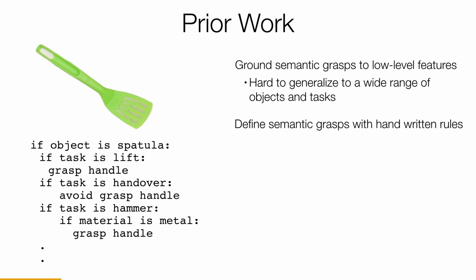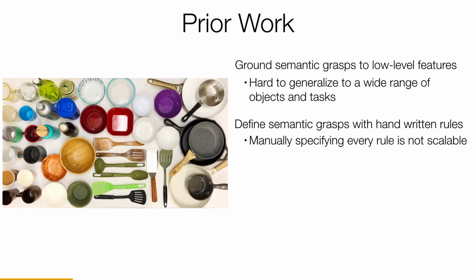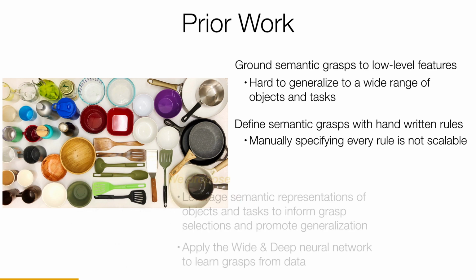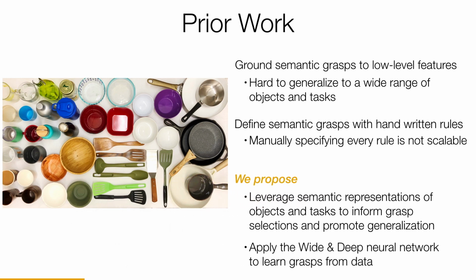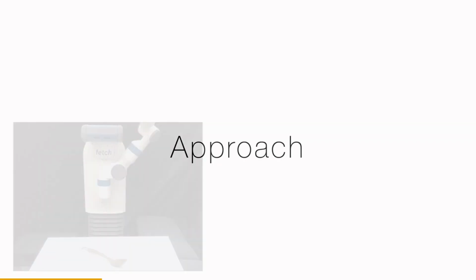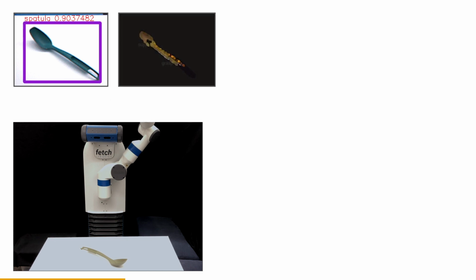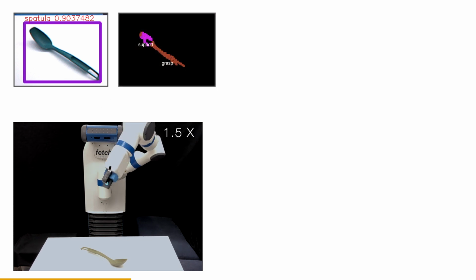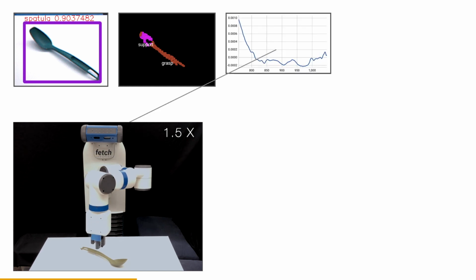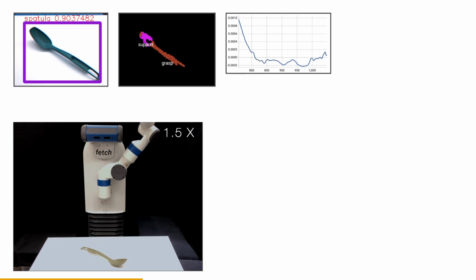Other works define semantic grasp with handwritten rules, but manually specifying rules is not scalable. In this work, we leverage semantic representations and apply the wide and deep neural network to learn grasps from data. Using RGBD image of the scene, affordance detection simultaneously detects the object and segments the object based on affordance. Spectral reading of the object is then used to classify the object material.